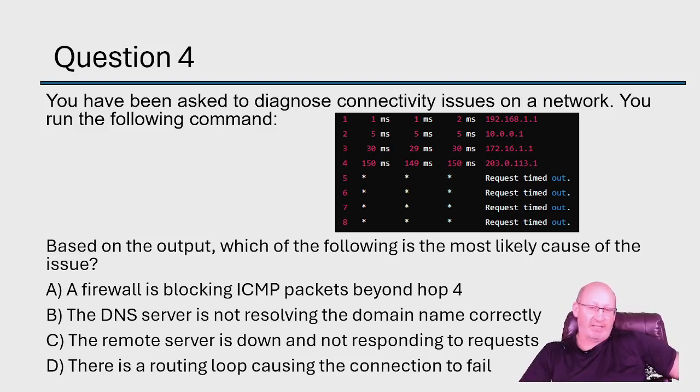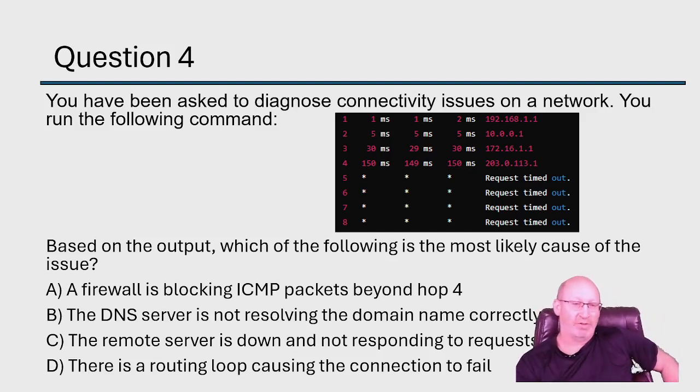DNS server doesn't make any sense on this one at all, because if it wasn't resolved in DNS correctly, if it wasn't resolving the name server, then we would get some type of iteration, and we couldn't even see it based on the trace packet. We wouldn't be able to see that, right? There's no way for us to know if that DNS is linking the name with the IP address properly based on the output that we're given. And so A is the only answer that really makes sense on that. So A is going to be a correct answer on this one. A right there. There we go.